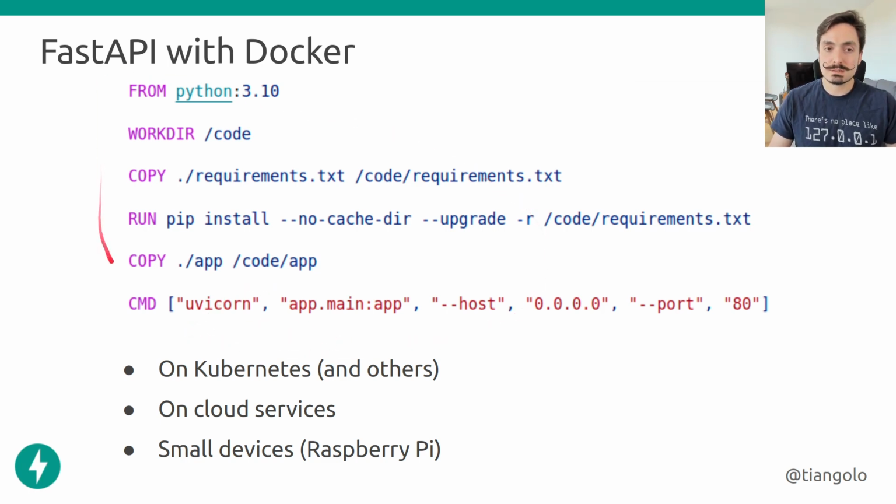So this is what you will normally want to do. This is what you will do if you have Kubernetes or other orchestrators like Nomad or Swarm Mode or a bunch of others. Or if you're running on cloud services that run your containers and your images for you, or on small devices like Raspberry Pis or something that has a different architecture. For example, Raspberry Pis have an ARM architecture, an ARM processor. So this is what you will do in those cases. This is what you will do in most of the cases.